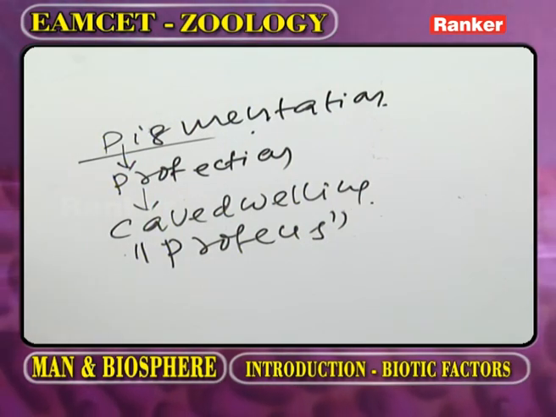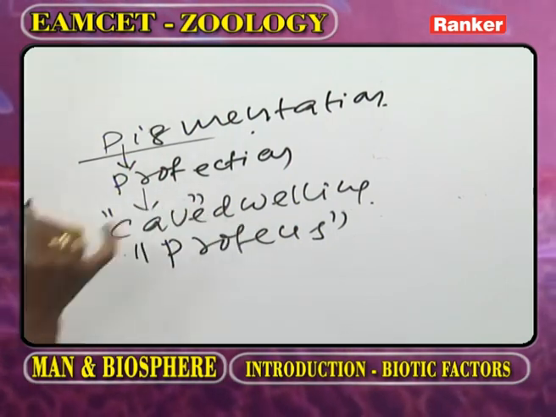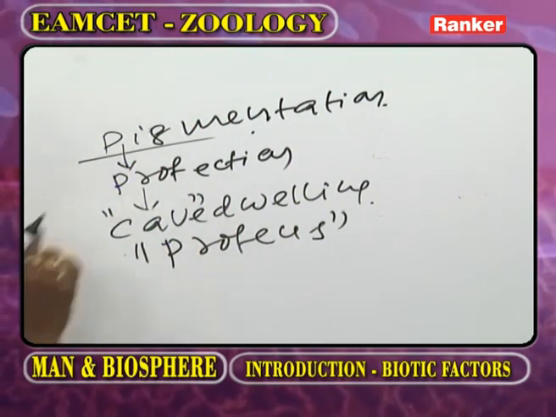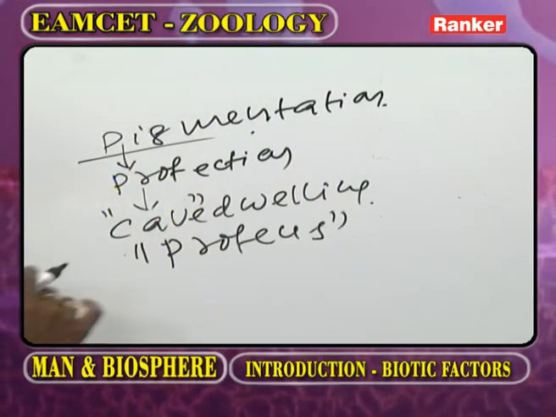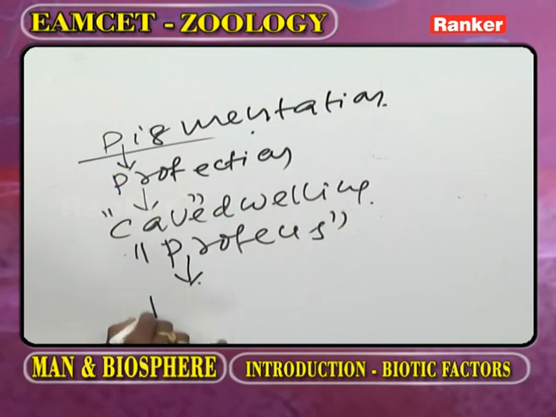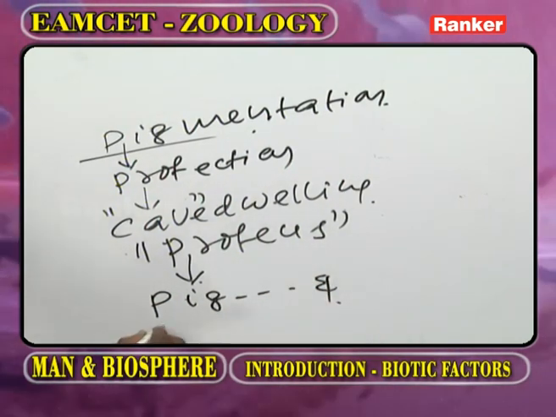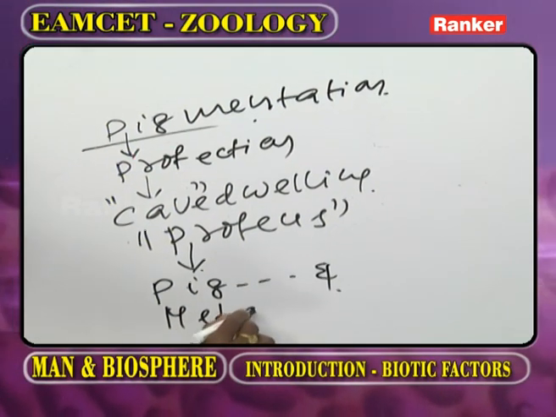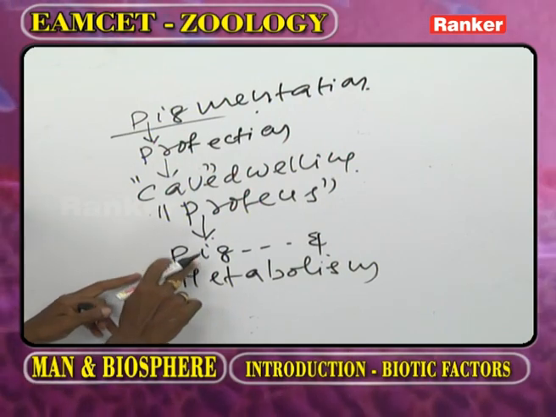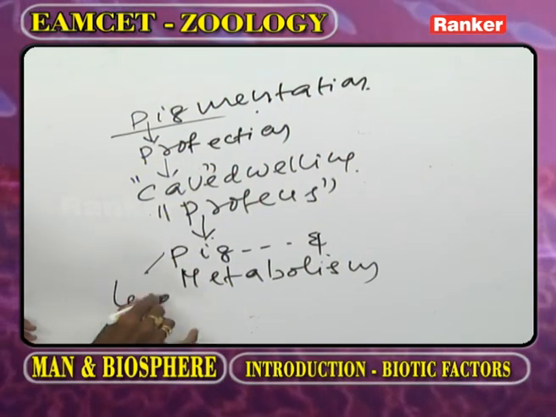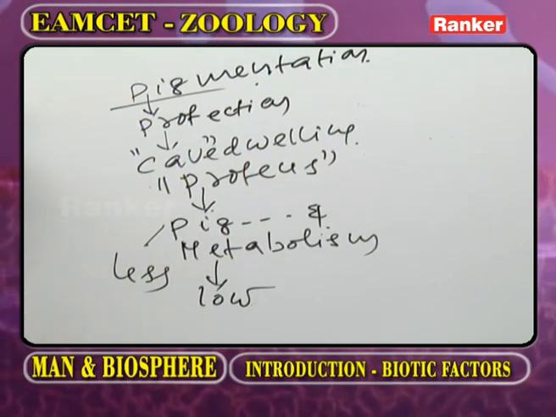Why is it blind? Because Proteus lives in caves, and cave-dwelling animals are not exposed to light intensity. So in cave-dwelling animals the pigmentation is less and the metabolism is also low.